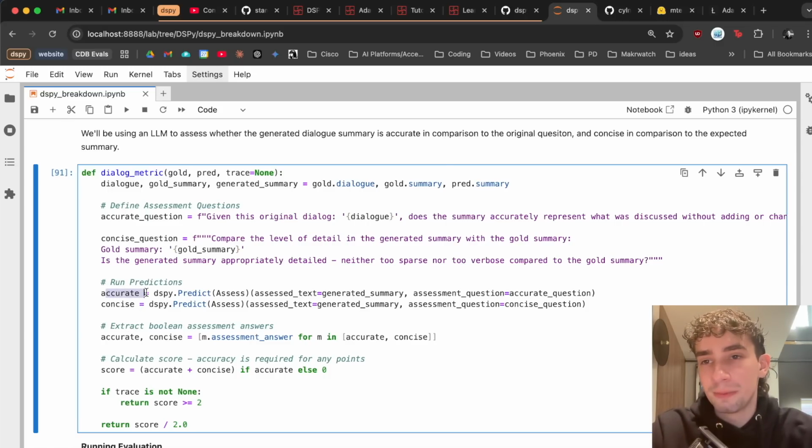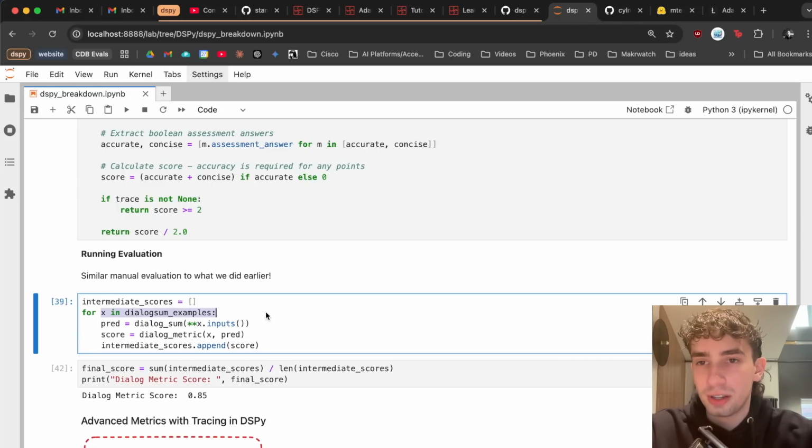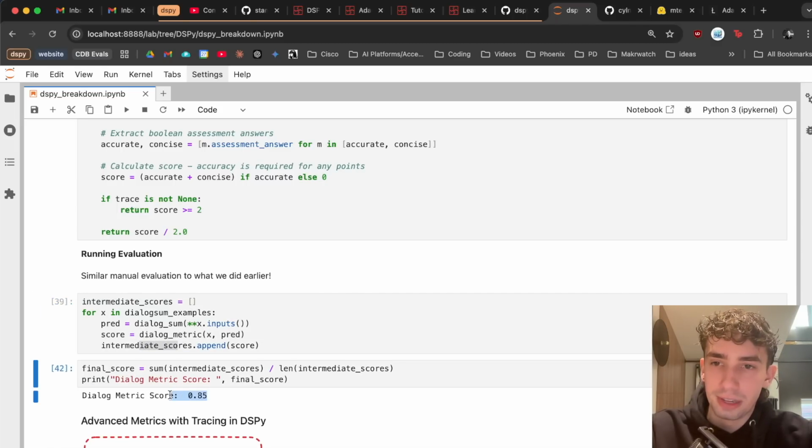But what we can do is for our final dialogue metric, taking our output from accuracy and conciseness, return a score that's divided by 2 to give us something that's between 0 and 1. So running a similar evaluation of our summary examples from our dataset through our prediction and then through our metric score, we get a final score of 85% from our dialogue metric.